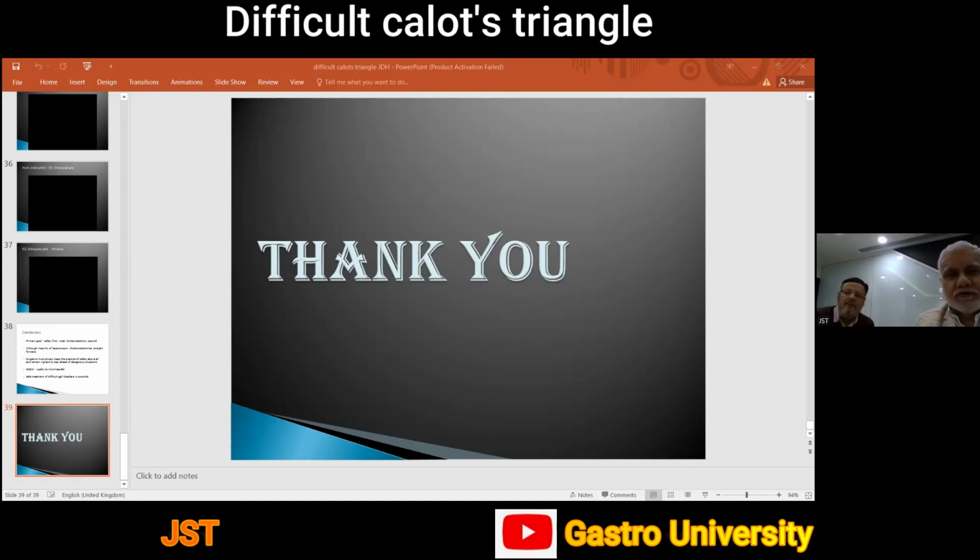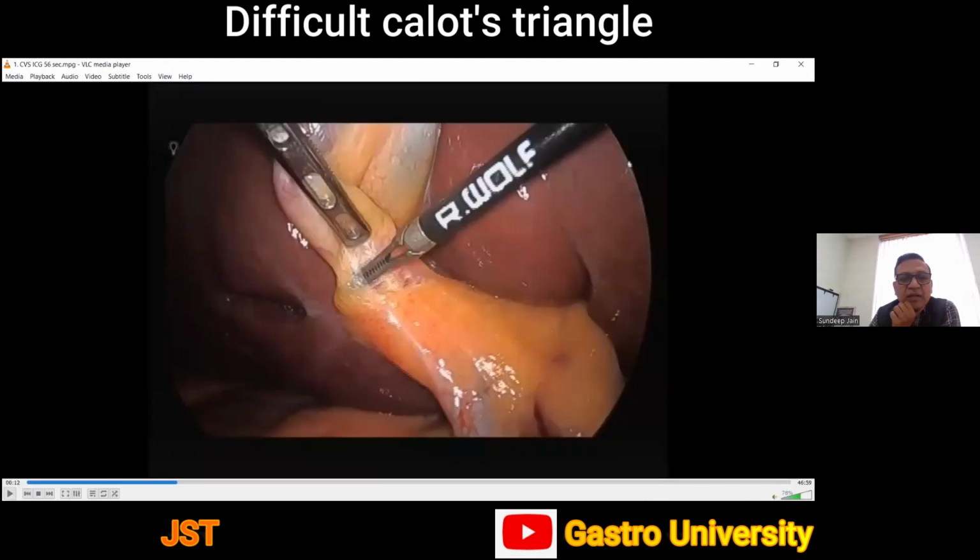Yeah, please play the video now. Yes. So this is one of the easier settings for cholecystectomy. This is the ICG. So we are not seeing the video still. We are seeing your slides only. I think if you stop sharing and then share again, maybe it will work. Is it visible? Yes, now.